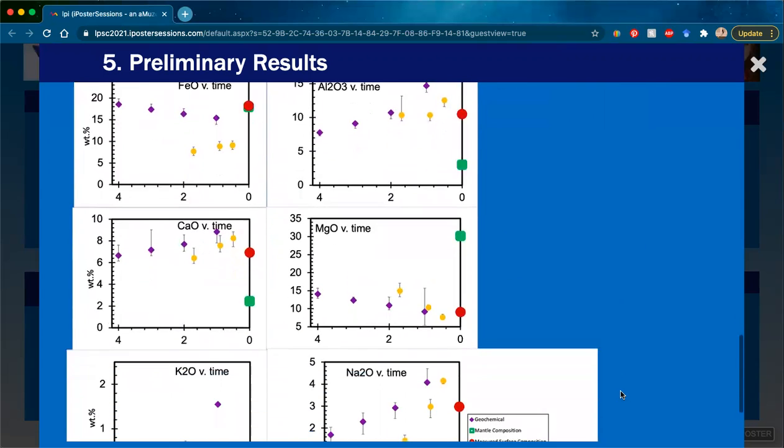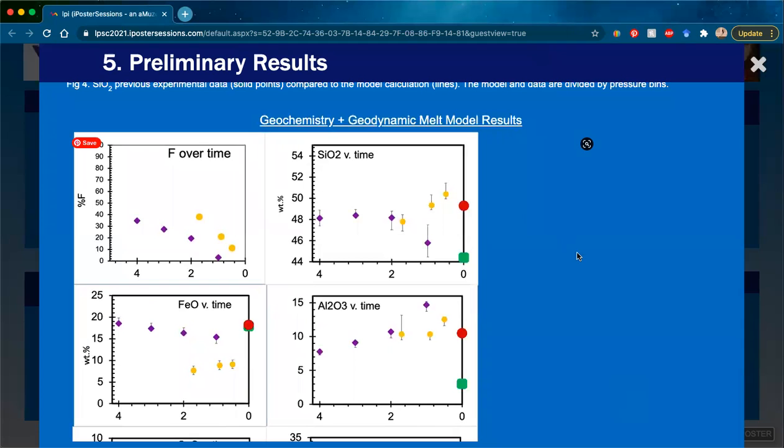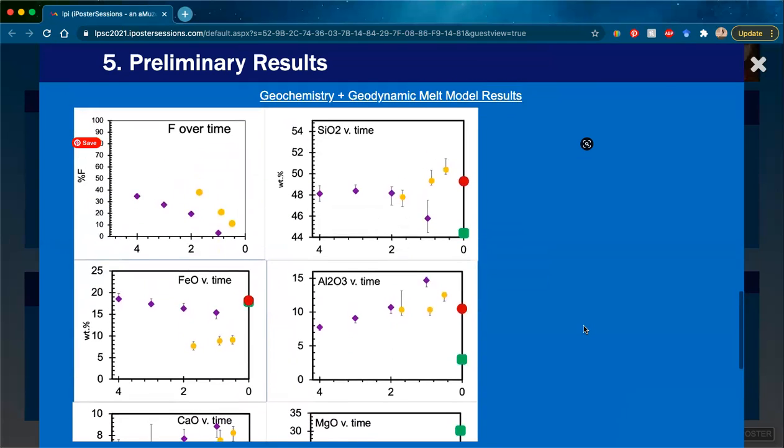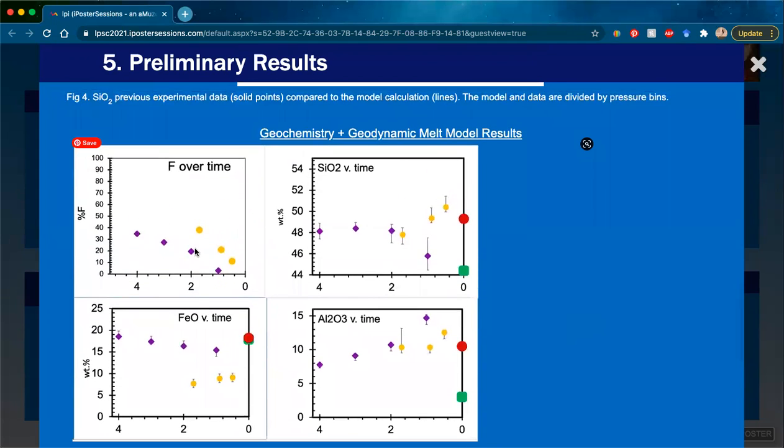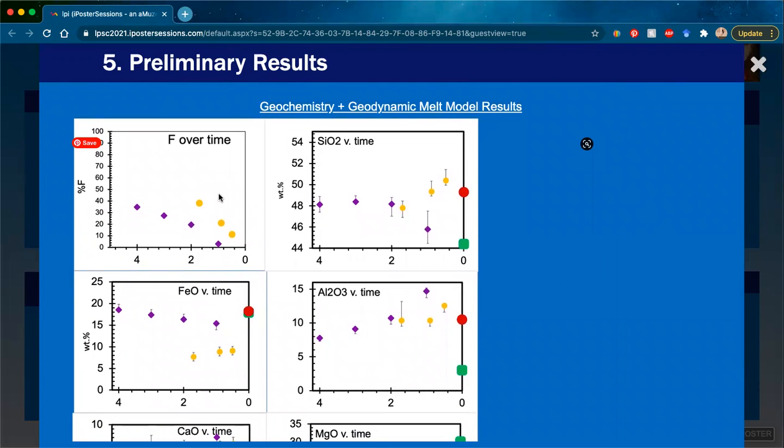And then figure 5 shows the results of our melt model. And so we can see the melt percent over time, and our purple diamonds represent the geochemically calculated melt oxides, and the yellow circles represent the geodynamically calculated melt oxides. And so we can see in this plot how silica has decreased as melt has decreased geochemically.